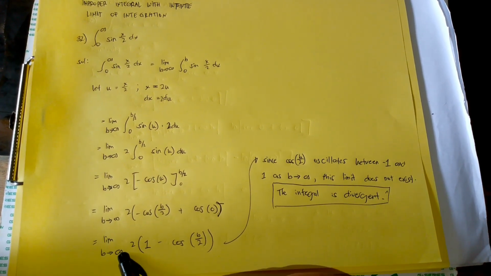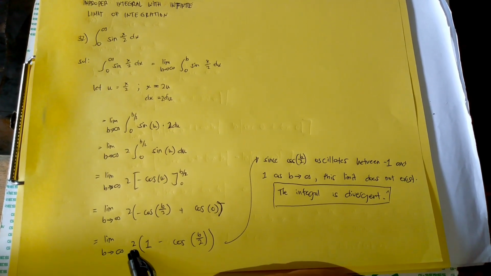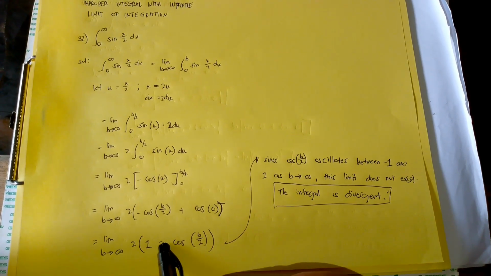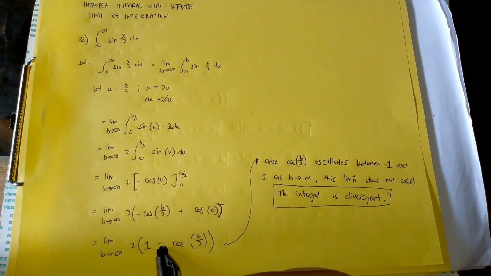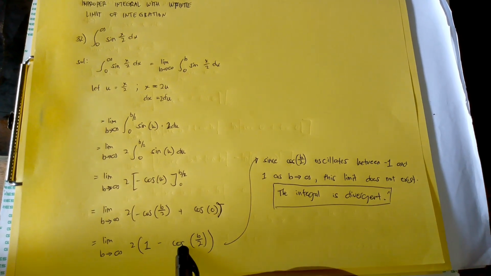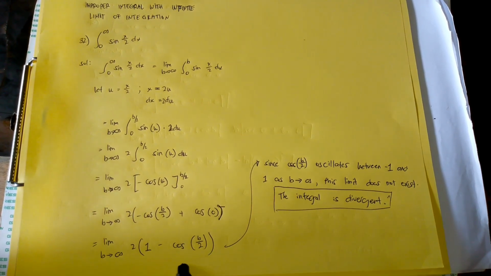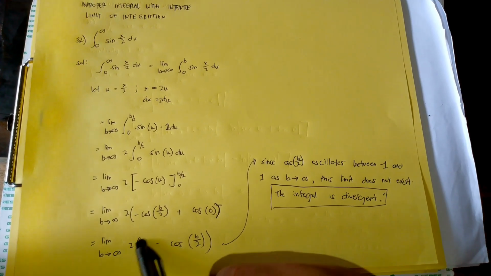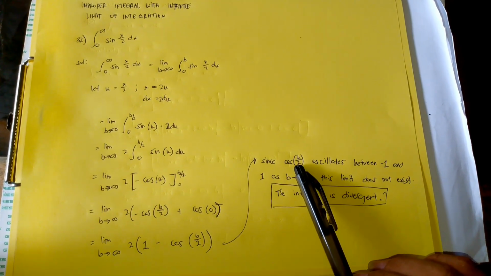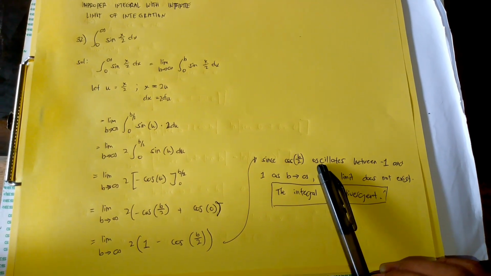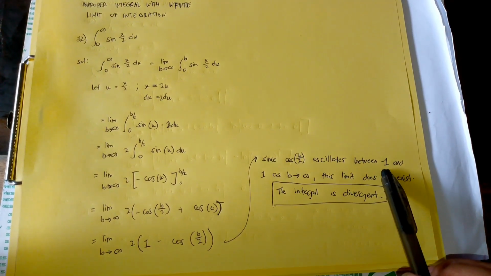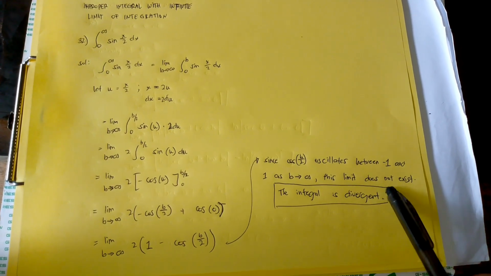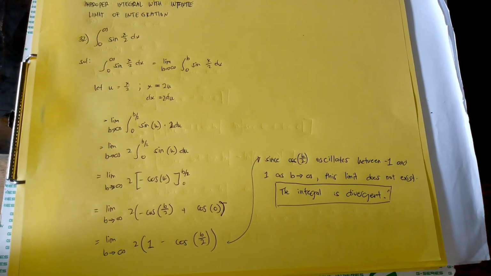The next step is we simplify. So it becomes the limit of 2 multiplied by 1, since the value of cosine 0 is 1, then subtract the cosine b over 2 as b approaches infinity. Since cosine b over 2 oscillates between negative 1 and 1 as b approaches infinity, this limit does not exist, so the integral is divergent.